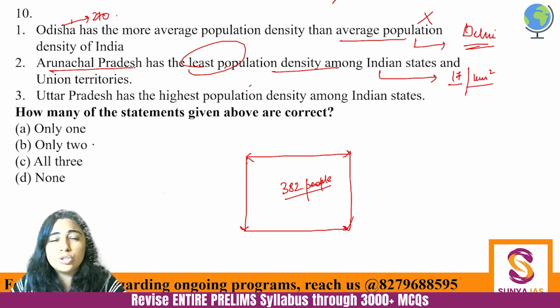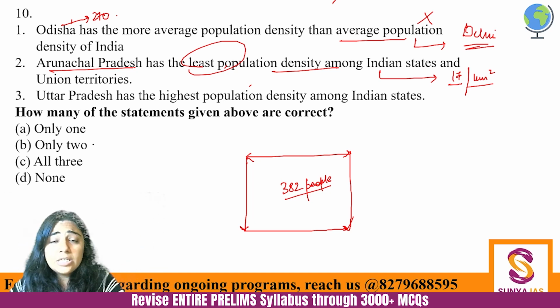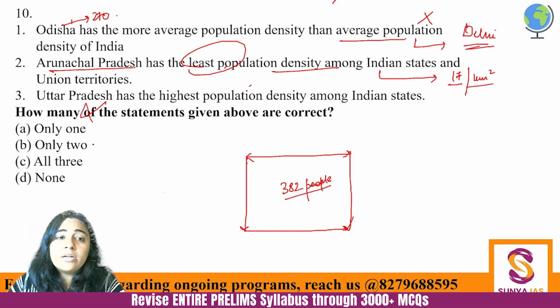The area is so huge. The area is inhabitable also because the eastern Himalayas are there. है ना? You know about Namcha Barwa. Right, all these peaks that are there. So Arunachal Pradesh mein there are only 17 people per square kilometer. The third one is incorrect actually. The third one is incorrect.